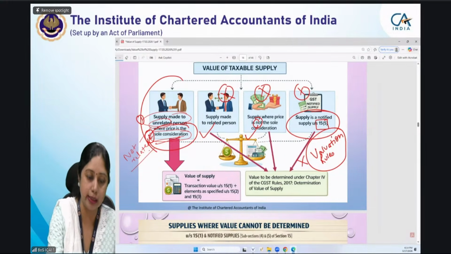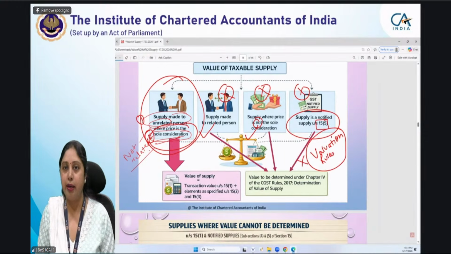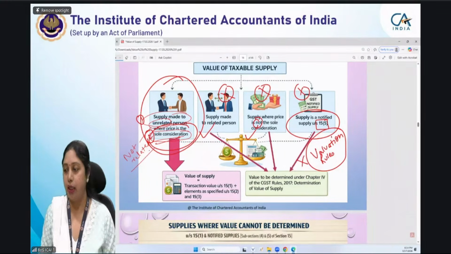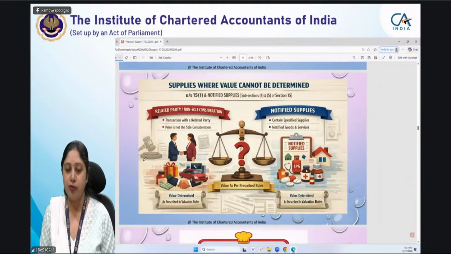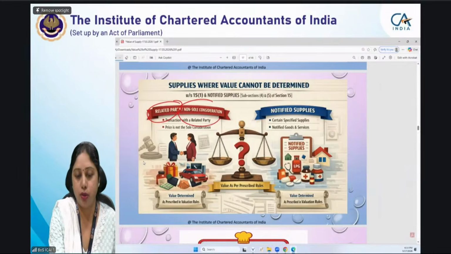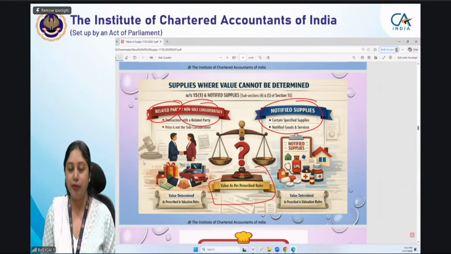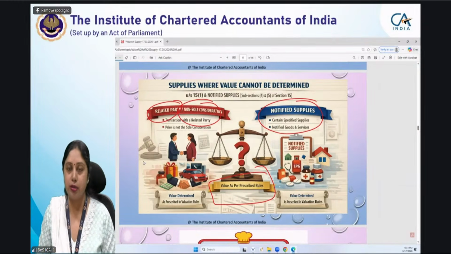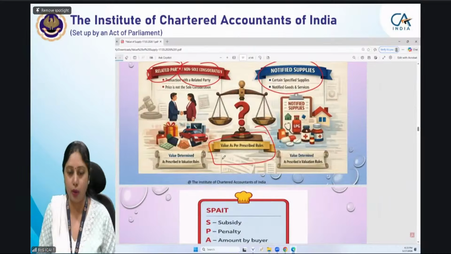We are only concerned with the case where price is the sole consideration and supplier and buyer are unrelated persons. Where related persons, non-sole consideration or notified supplies are there, value will be determined as per the prescribed rules, the valuation chapter of the CGST Rules 2017. But you are not concerned with that. You do not have to see that.